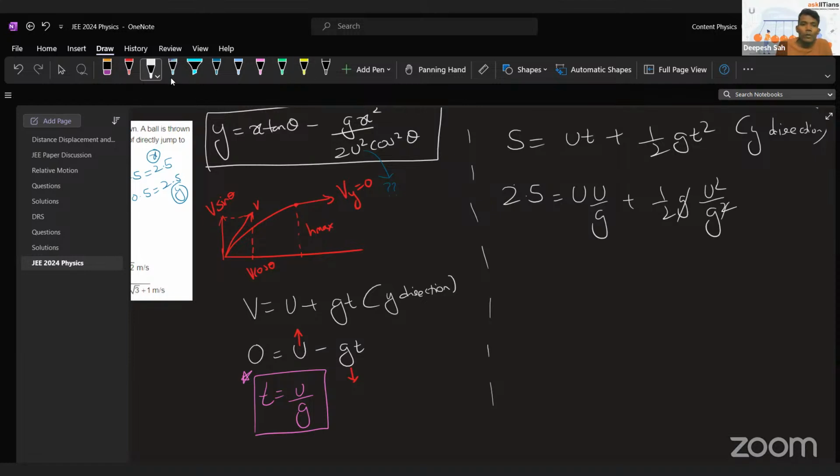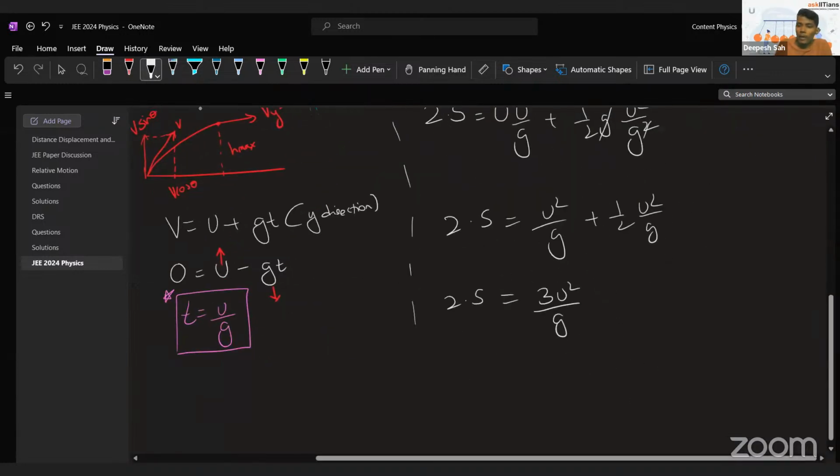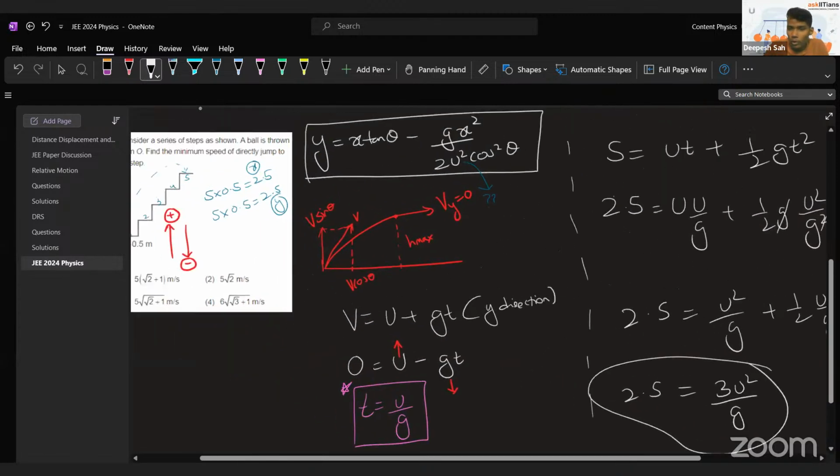Then when you solve it all the way, it becomes 2.5 equals u square by g plus 1 by 2 u square by g. So 2.5 will be equal to 3 u square by g. Now from here, you can find the value of u. This is the method we will go through.